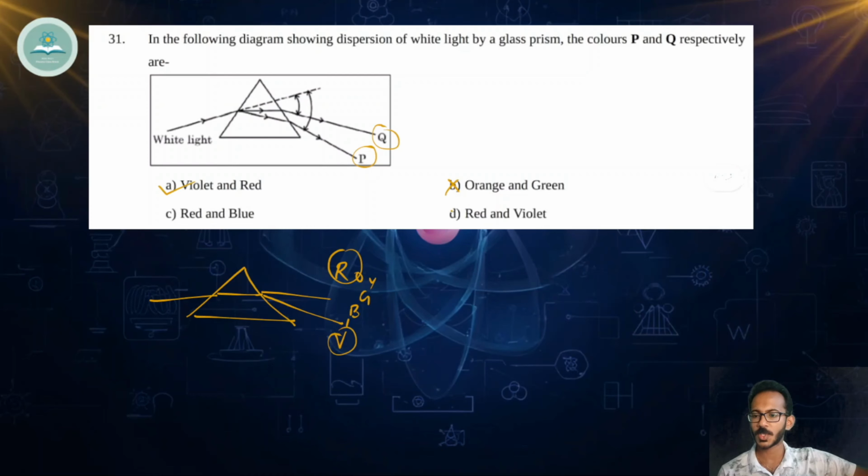This one is wrong because it's orange. Here red and violet. No, it's the opposite. Here red and blue. That's also wrong. So the correct option is option A.